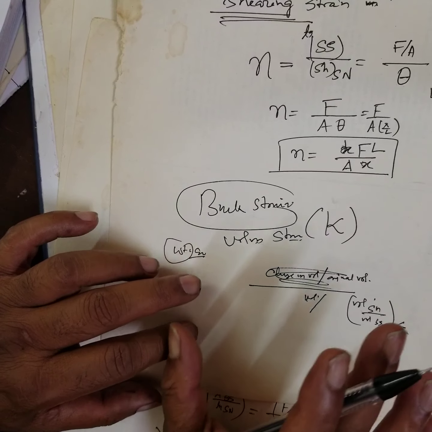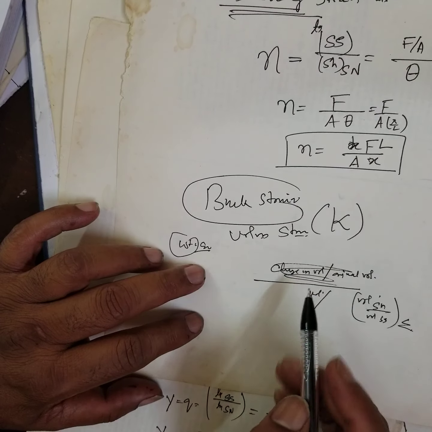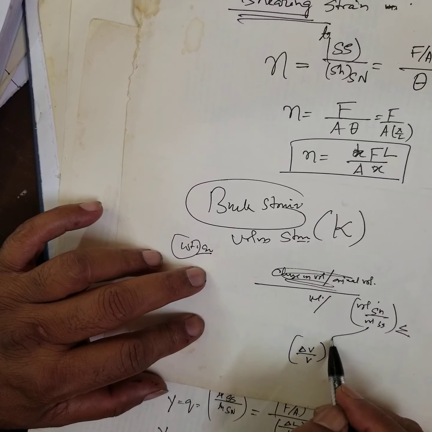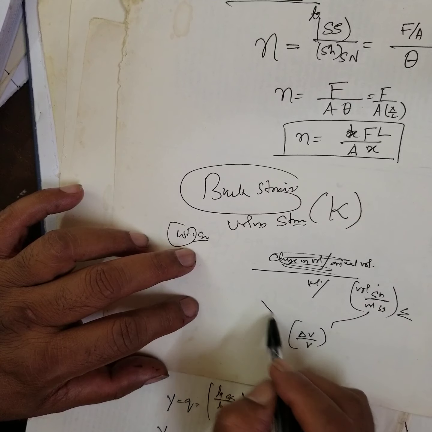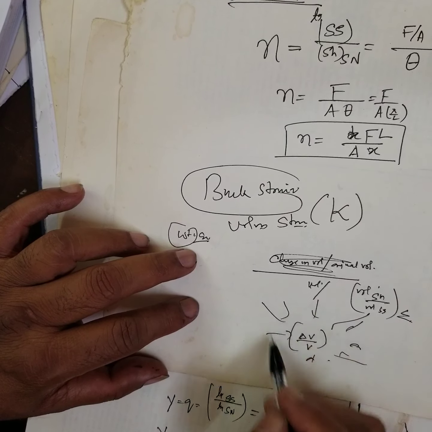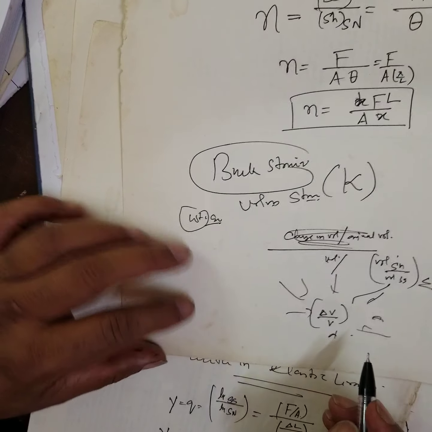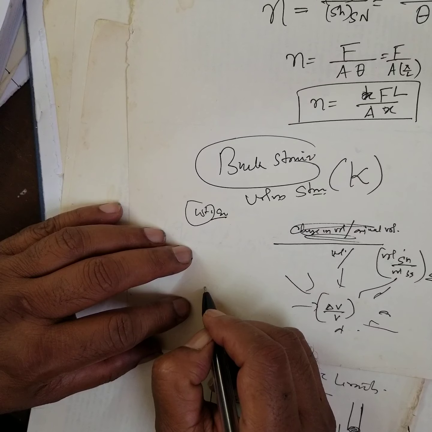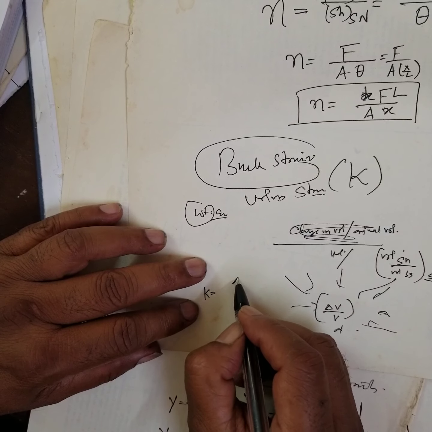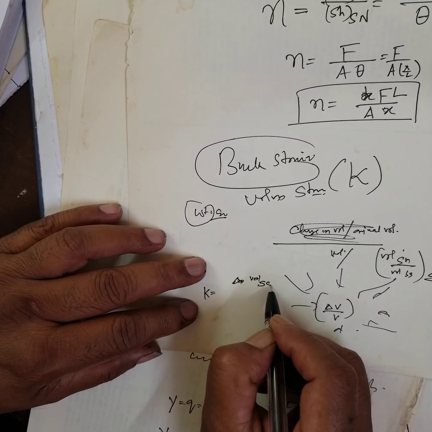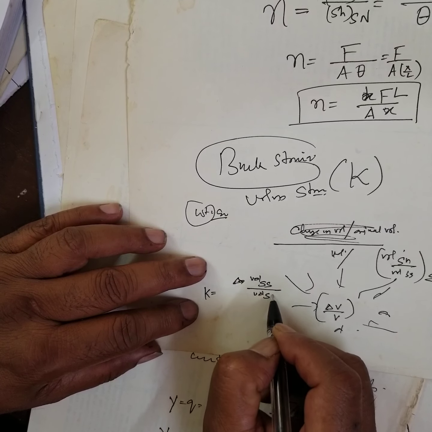The bulk strain is defined as the ratio of change in volume to original volume, when an external force is applied normally or uniformly over the whole surface of the body. Therefore, K is equal to volume stress by volume strain.